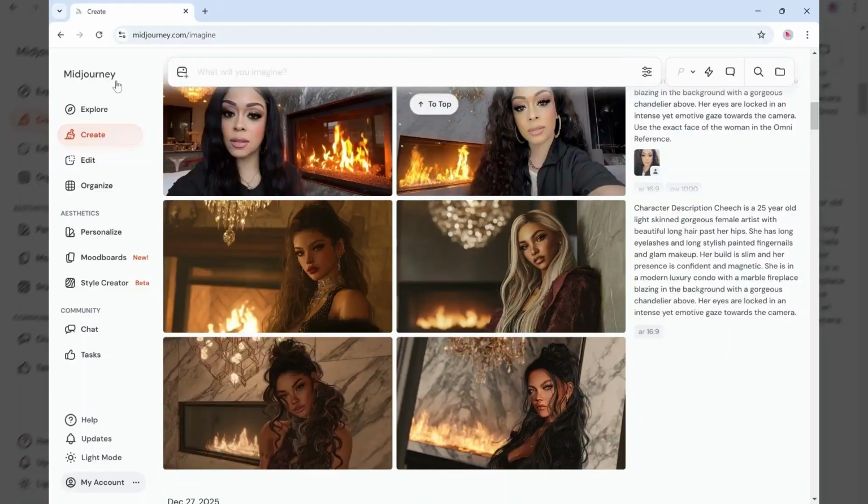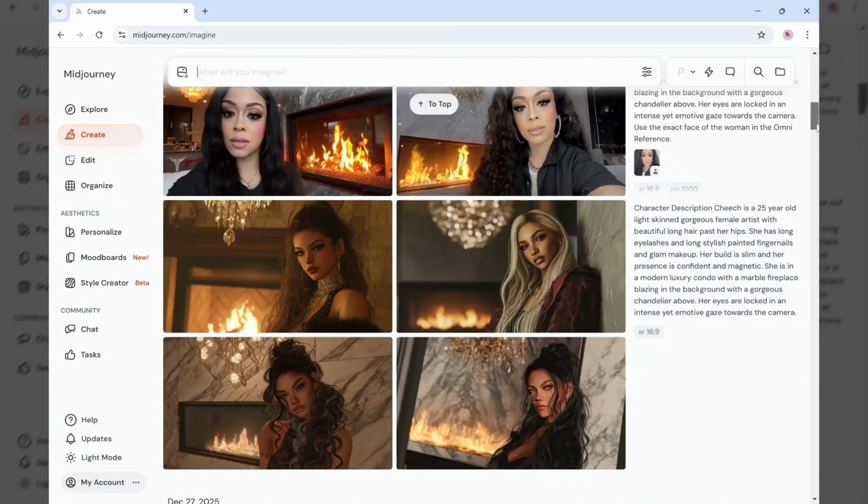Okay, more animation, fun, and photos with Midjourney. Let's dive right on in. So here's an example of just putting in a text prompt to get a picture. Here I'm describing a character, right? Her hair, her fingernails, her complexion, her build, that she's in a luxury condo and that she's facing the camera. All of that to generate these 4 photos. So that's pretty cool, right? Just text to image. So that's an example of that.